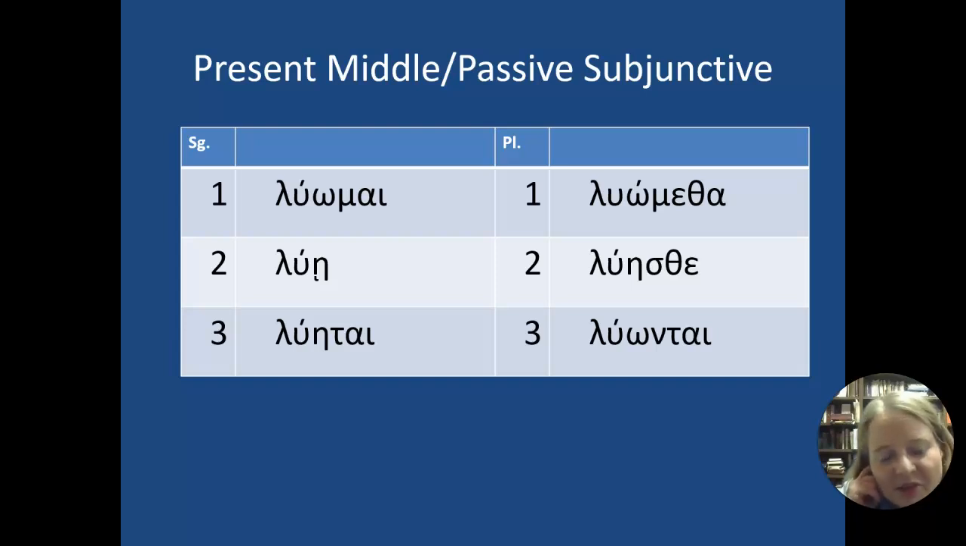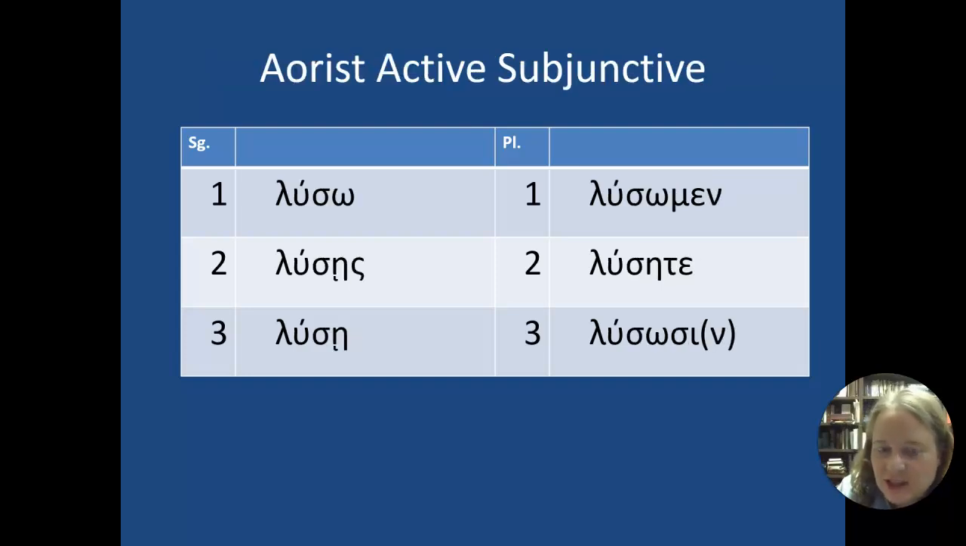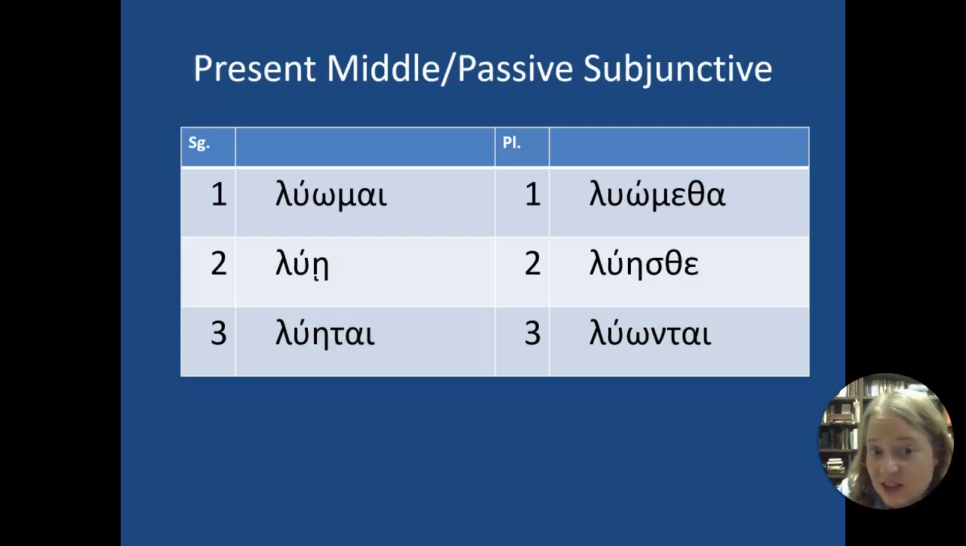The middle passive, also same thing. It's just got a long vowel of what you already know. So ōmai, ē, ētai, ōmetha, ēsthe, ōntai. See how it's just long? And again, if I put it side by side with it, you'd see that it's just the long version of what you already know.